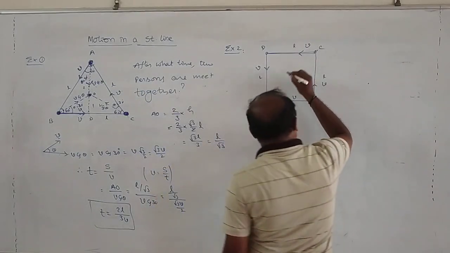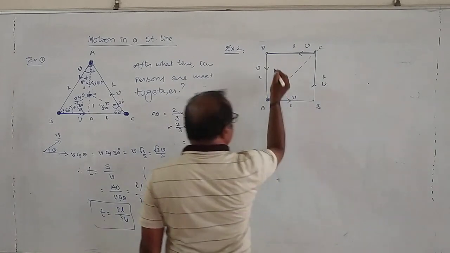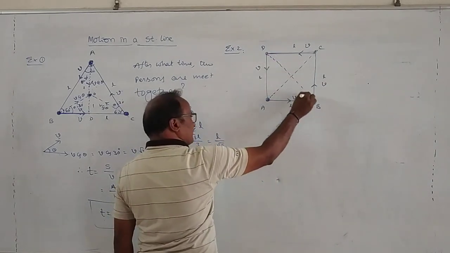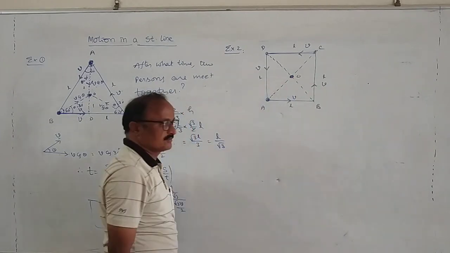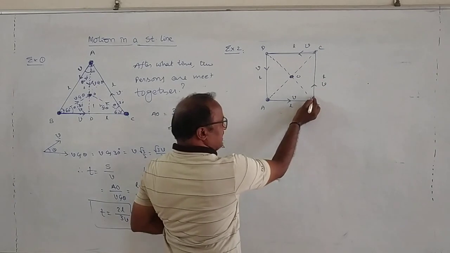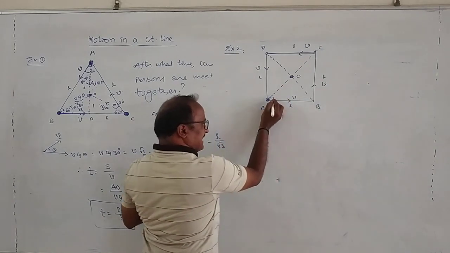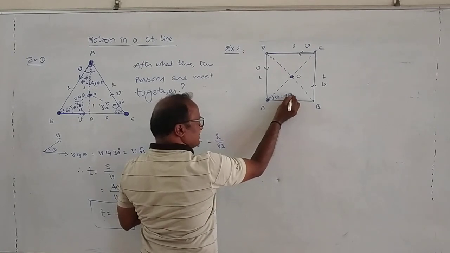Here, this is one diagonal of the square, and this is the other diagonal, and O is the center of the square. The diagonals make a 90 degree angle with each other. The diagonal of the square makes an angle theta equal to 45 degrees with each side.